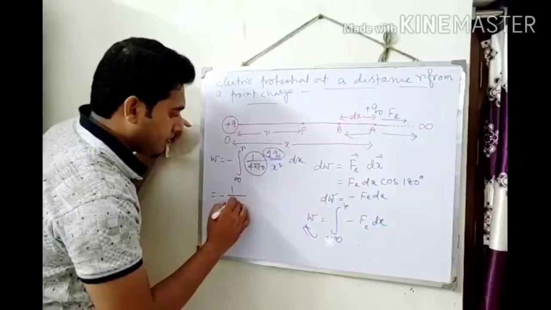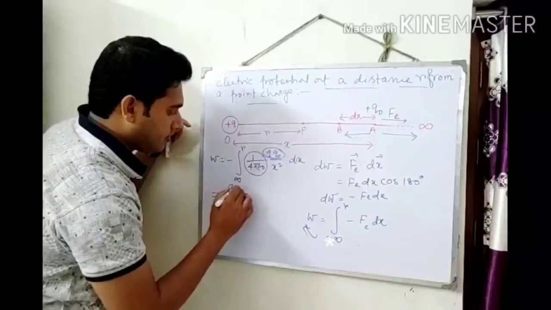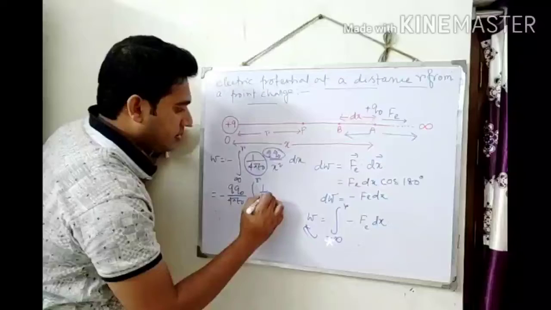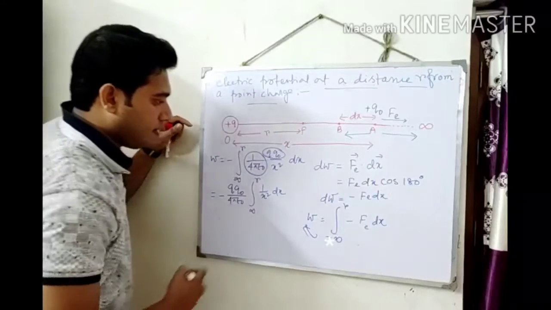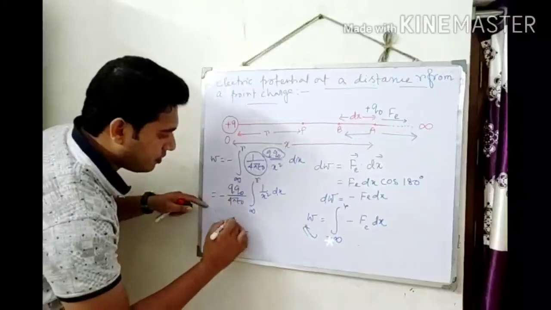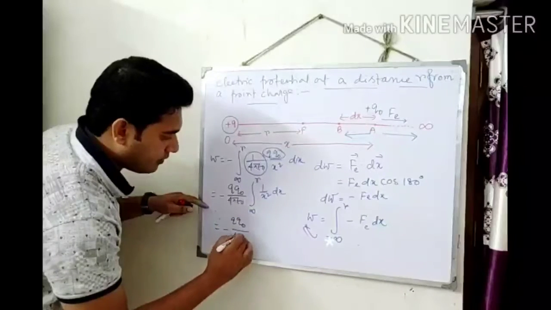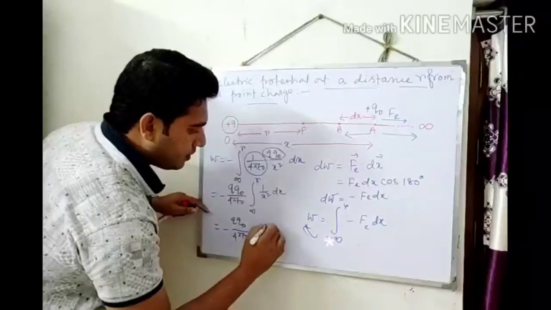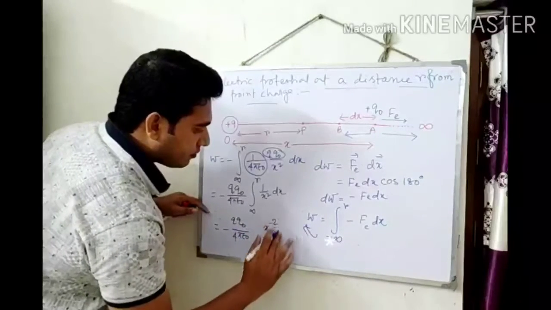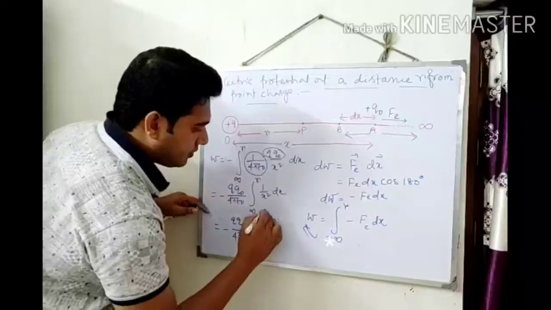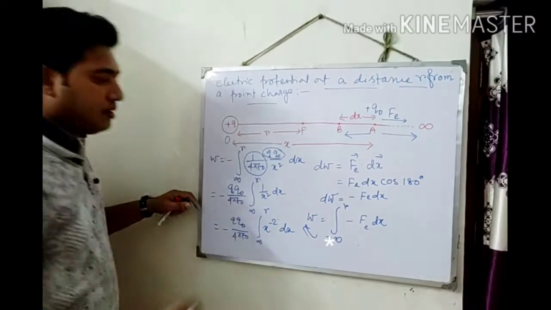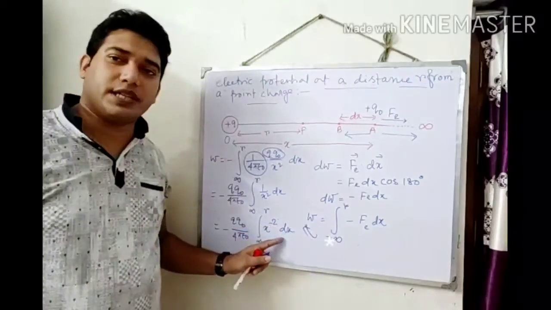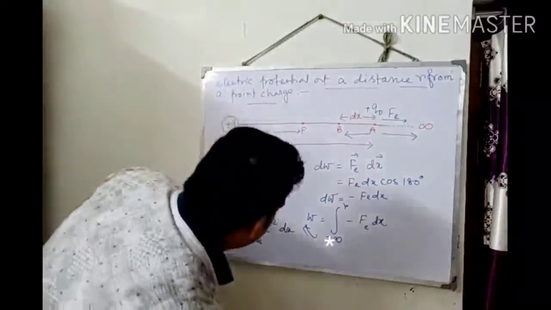So W equals minus Q Q naught by 4 pi epsilon naught, integration from infinity to R of 1 by x square dx. 1 by x square means x to the power minus 2, so we integrate x to the power minus 2 into dx.